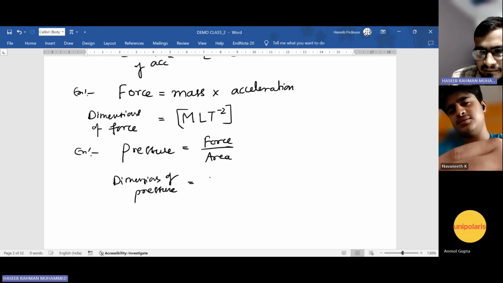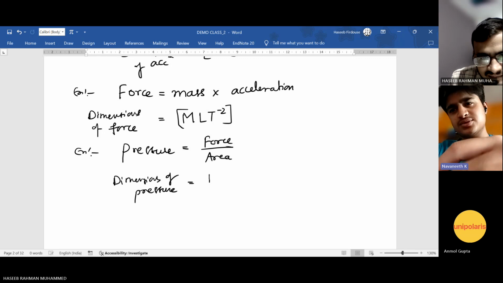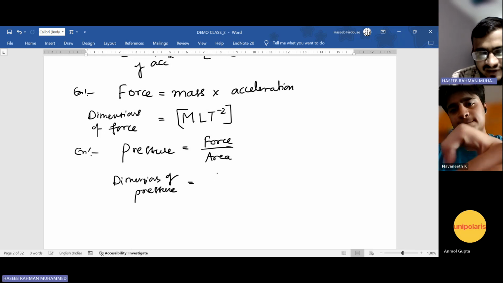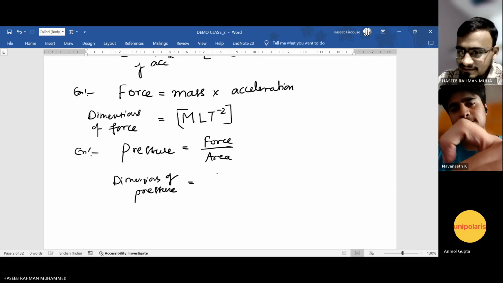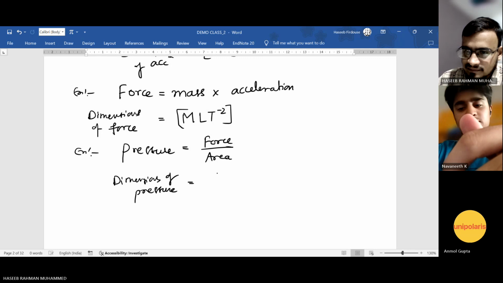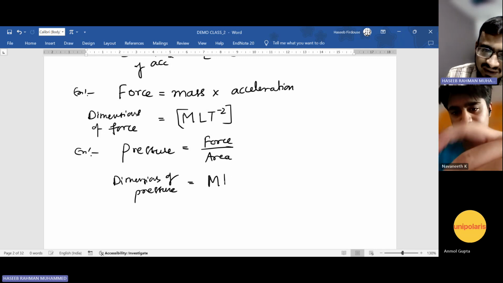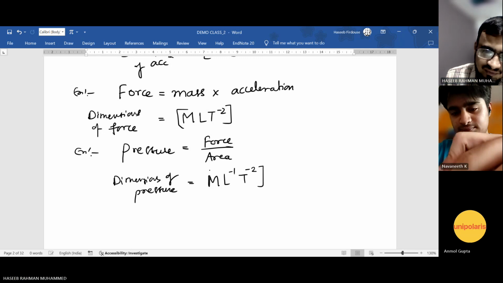M will come. MLT minus 2 by L square. Do it in your mind and tell me the final one. M L power minus 1 T power minus 2. Fantastic. Very good. M L power minus 1 T power minus 2.